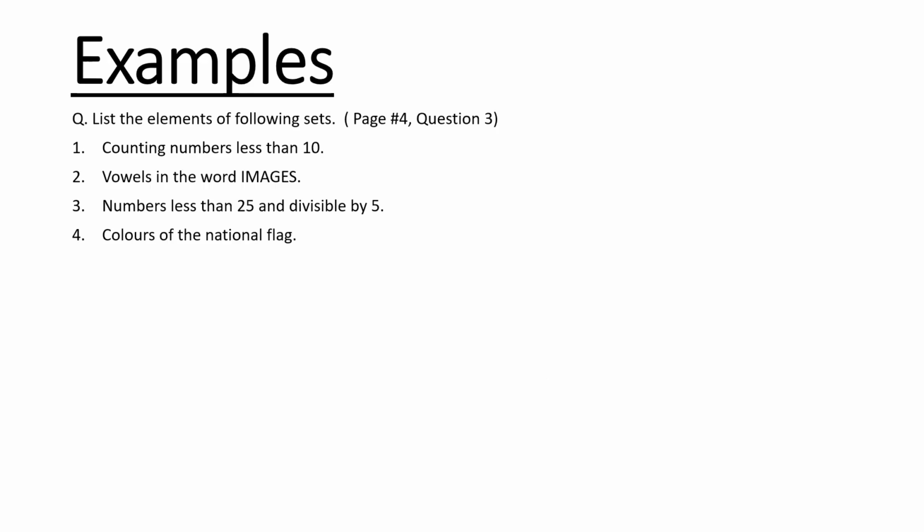Okay, examples. These are some examples I have taken from your book. It is on page 4, question number 3. I will do these questions and you have to do the remaining ones. Counting numbers less than 10. So what is the first step of writing a set? We denote it with a capital letter. It is a counting numbers, so I can use N. Capital N. What is the next step? We put curly brackets. Less than 10.